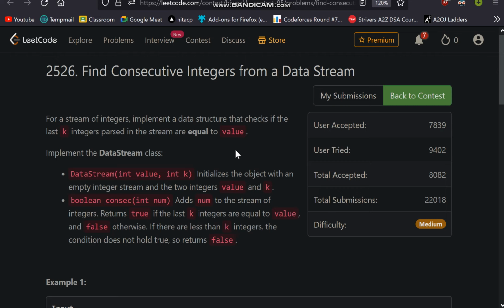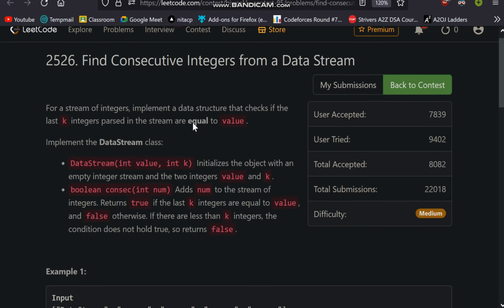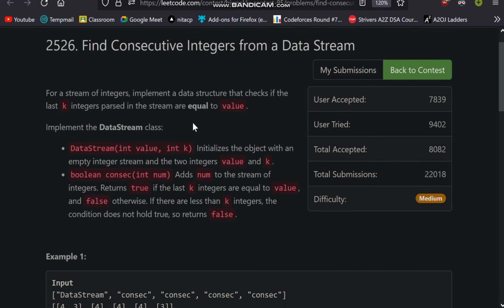So today I am going to discuss the latest LeetCode contest problem. The name of the problem is Find Consecutive Integers from a Data Stream. So please read the problem statement. It says for a stream of integers, implement a data structure that checks if the last k integers passed in the stream are equal to value or not.